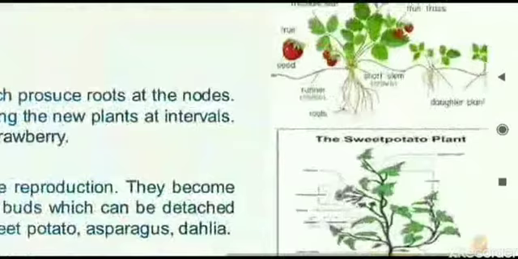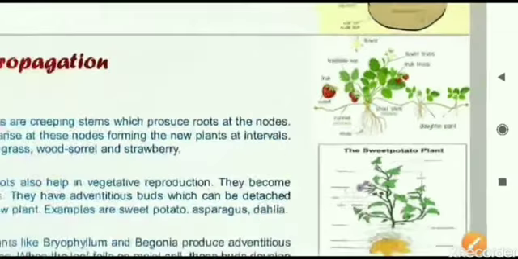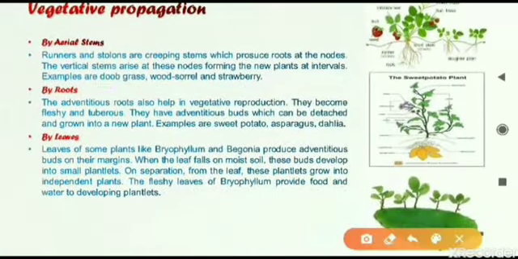Here you can see the example of the strawberry. In the strawberry plant also, from the aerial parts, from the stem, a new plant can develop. We can take off a part of the stem and it can be grown into an individual plant. It is also observed in other cases like doob grass and wood sorrel, and strawberry I have already told. So these are all different aerial stems from where vegetative propagation is possible. From the stem a new plant is possible.